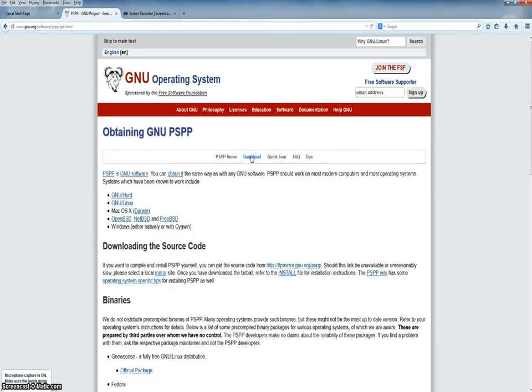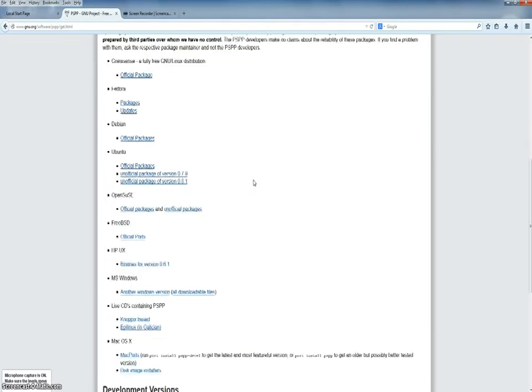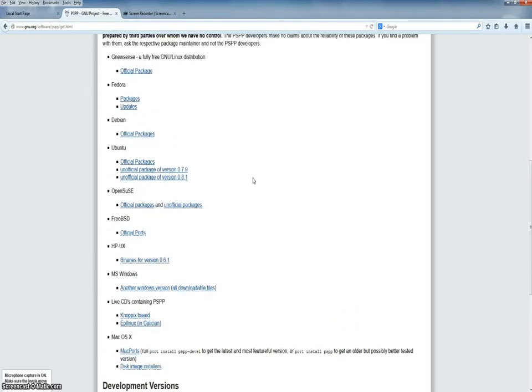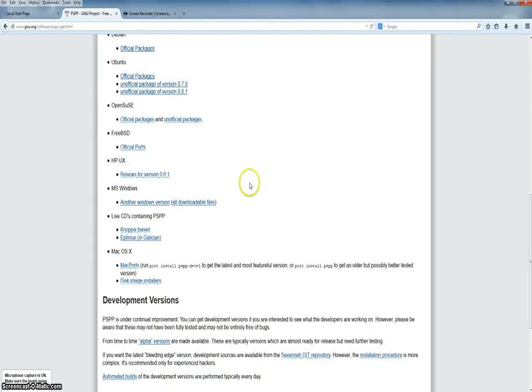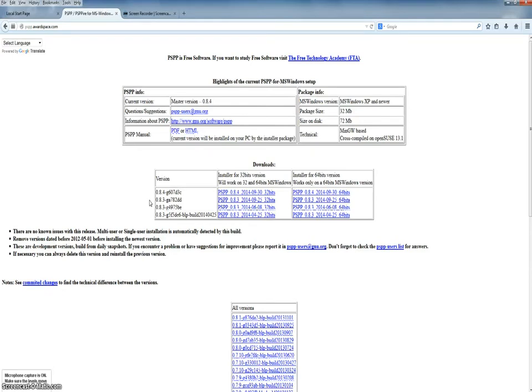Okay, we're told here we can obtain new PSPP. Scroll down through the binary section and come to the operating system that you run on your computer. Since we run MS or Microsoft Windows, if we click on another Windows version, we now see the choices to download PSPP to a computer running Microsoft Windows.